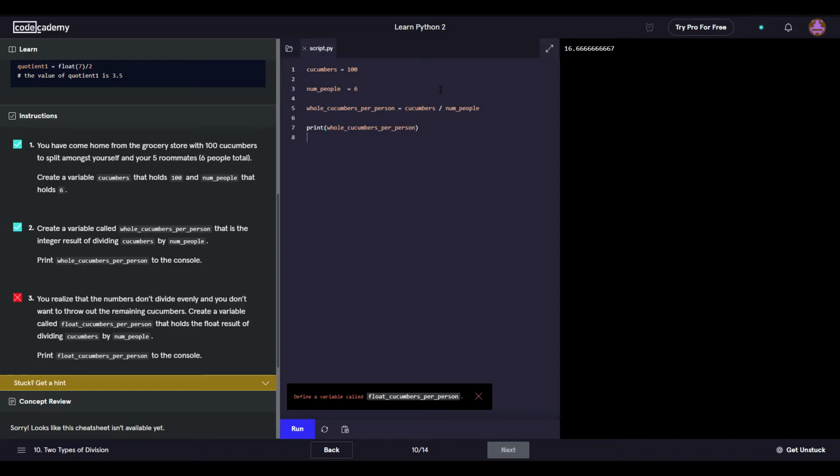Create a variable called float cucumbers per person that holds the float result of dividing. What's the float result? How do you even get the float result? That makes no sense. We'll find out, I guess.